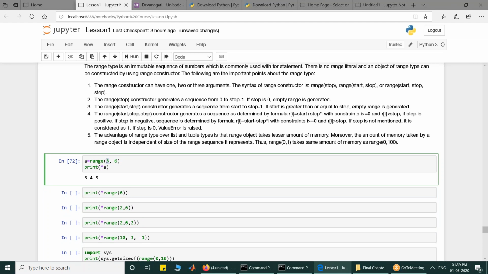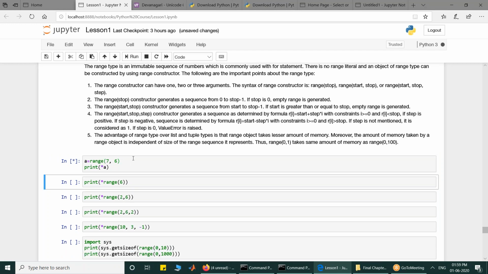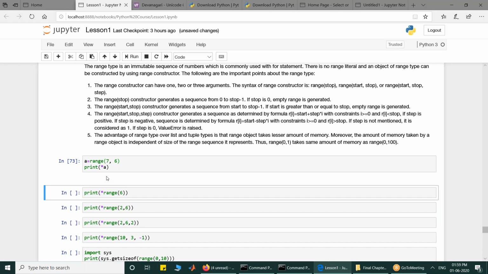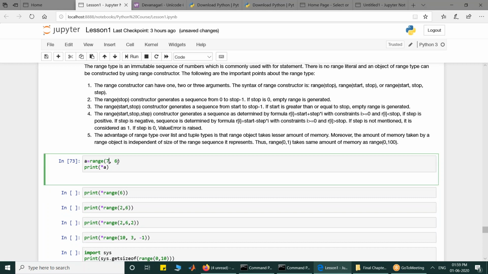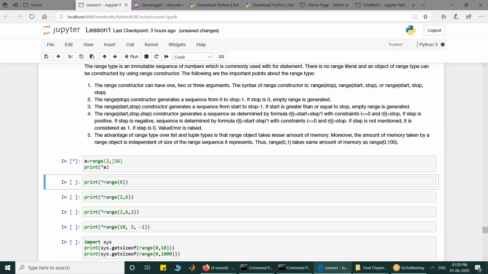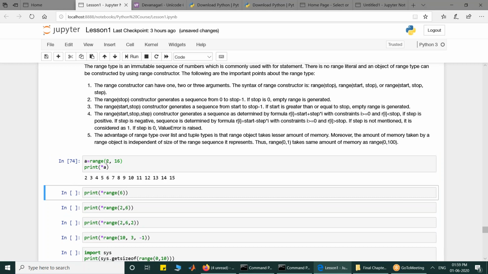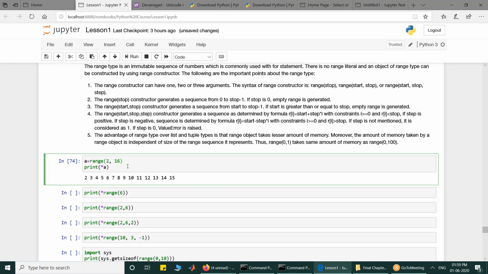If you give a value where start is more than stop, like 7, 6, it will create an empty range. You are not going to get anything if your start is greater than stop. So your start must be smaller than stop, like 0 till 16 I want to create. If you give two numbers, one is treated as start and the other as stop.